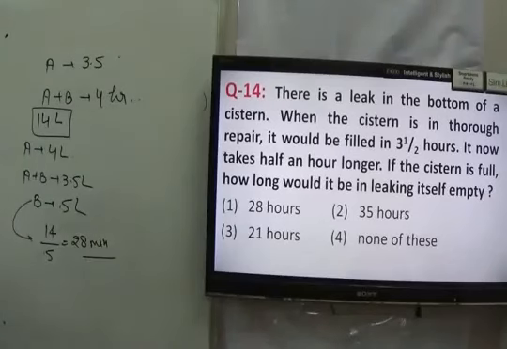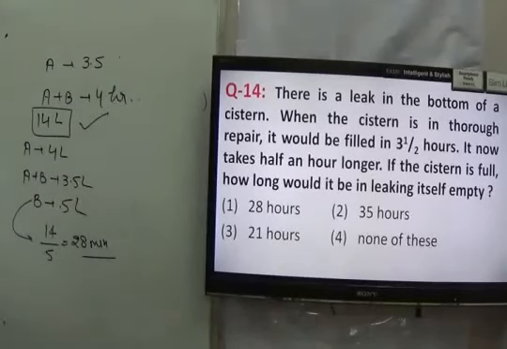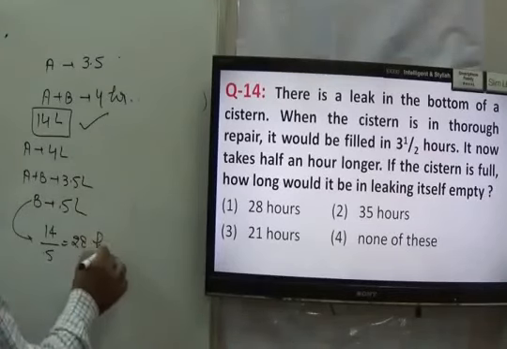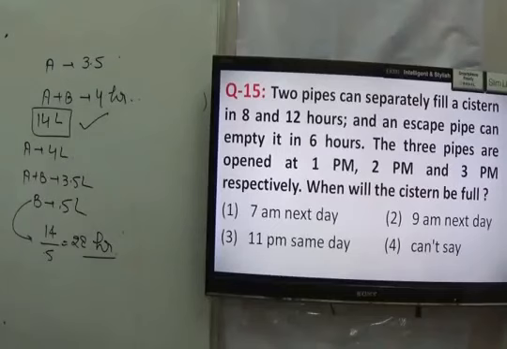Another question is, if the cistern is full, how long will the leak itself take to empty it? In 28 minutes it empties the whole, and total capacity is 14 liter. So B can empty the whole tank in 28 hours, right? Because here it is in hours, so I can say the answer is 28 hours. That's your answer. The answer to this question is 28 hours. Next you have statement number 15.